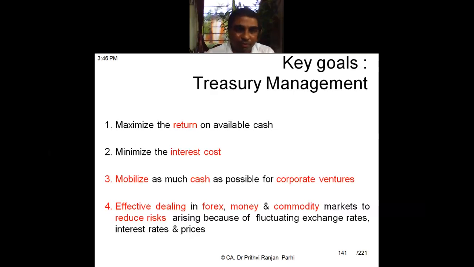Then also one more goal is effective dealing in forex, money and commodity markets to reduce risk. So in these markets, when a particular business house deals with this kind of market, the value of all these things, the prices, fluctuate. So through effective dealing, these fluctuations or the risk related to the fluctuations can be minimized. So these aspects have to be also dealt with in treasury management. So you can say these are the key goals of treasury.